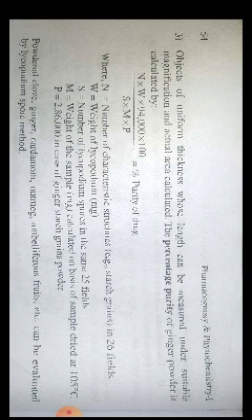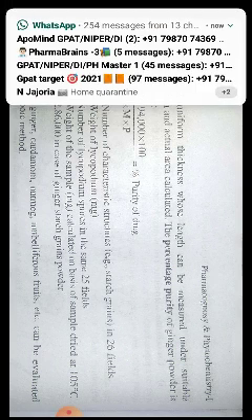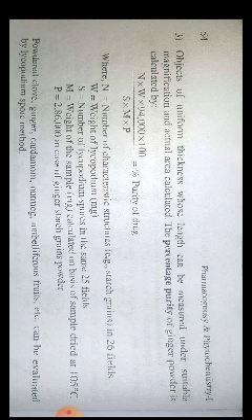The percentage purity of ginger powder can be calculated by this method: N multiplied by W multiplied by 94,000 multiplied by 100, divided by S multiplied by M multiplied by P, equals percentage purity of drug. Here N is the number of characteristic structures, for example starch grains in 25 fields, W is the weight of lycopodium in milligram, and S is the number of lycopodium spores in the same 25 fields. M is the weight of the sample in milligram calculated on the basis of sample dried at 105 degrees centigrade.